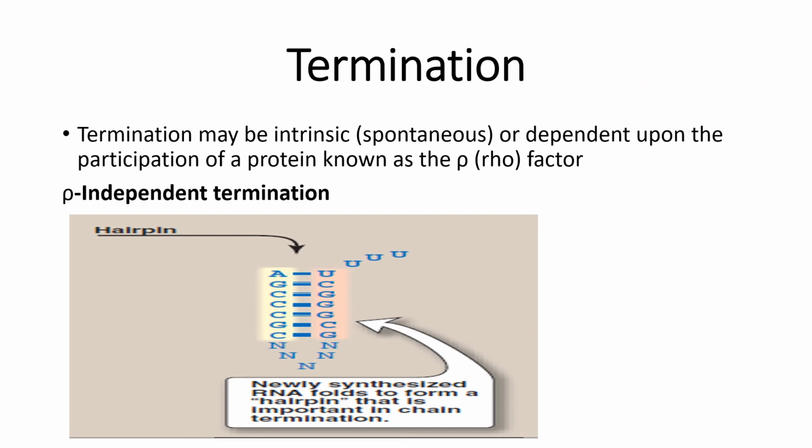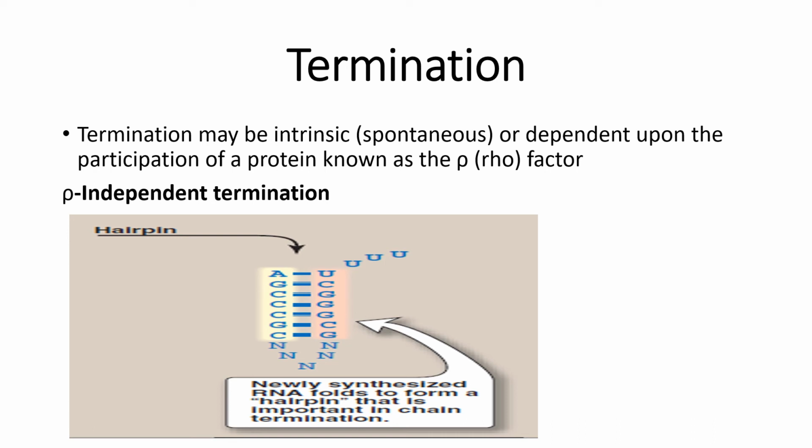When the RNA polymerase synthesizes RNA, a region arrives that is known as the termination region. When RNA polymerase recognizes this regulatory sequence, the termination region, the elongation phase will enter